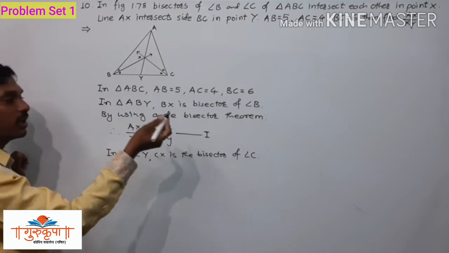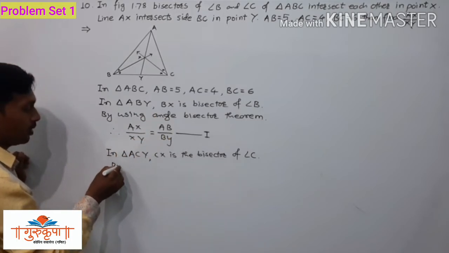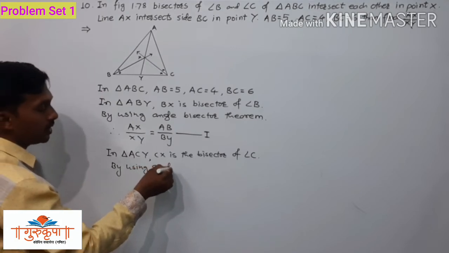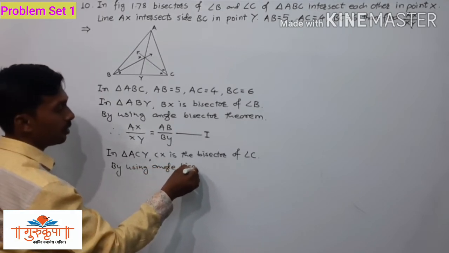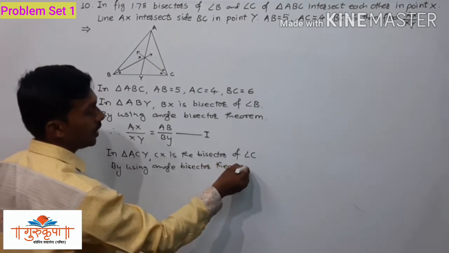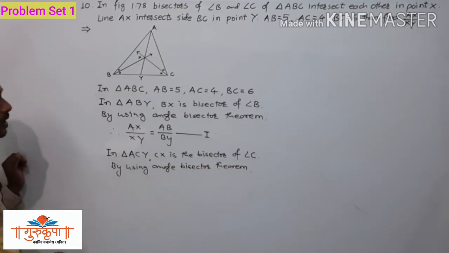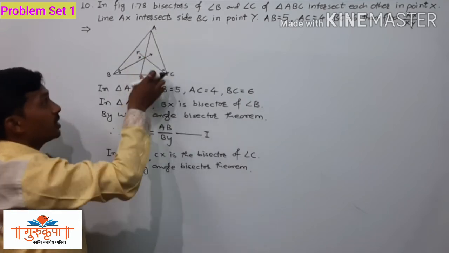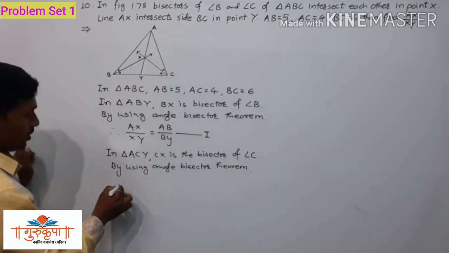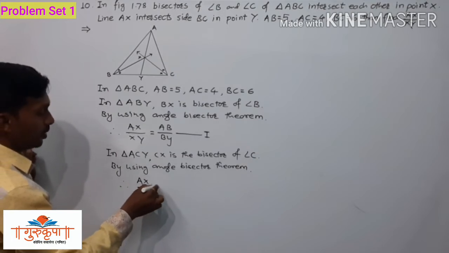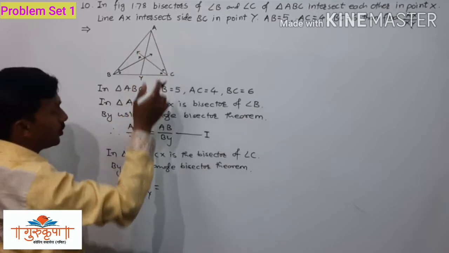So by using the angle bisector theorem, we can write AX upon XY is equal to AC upon CY.